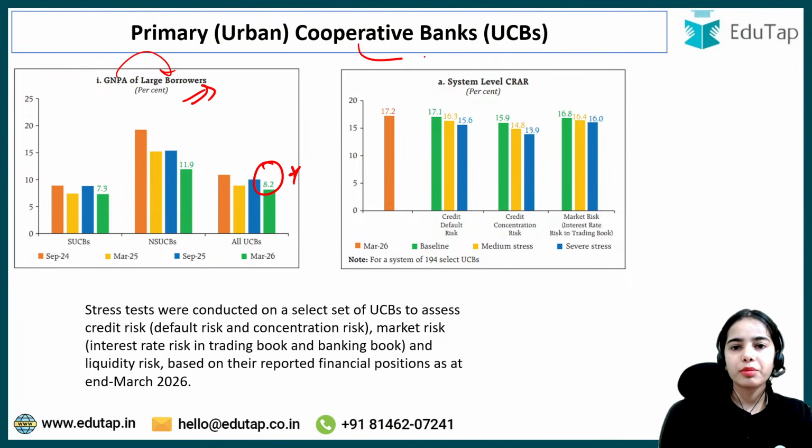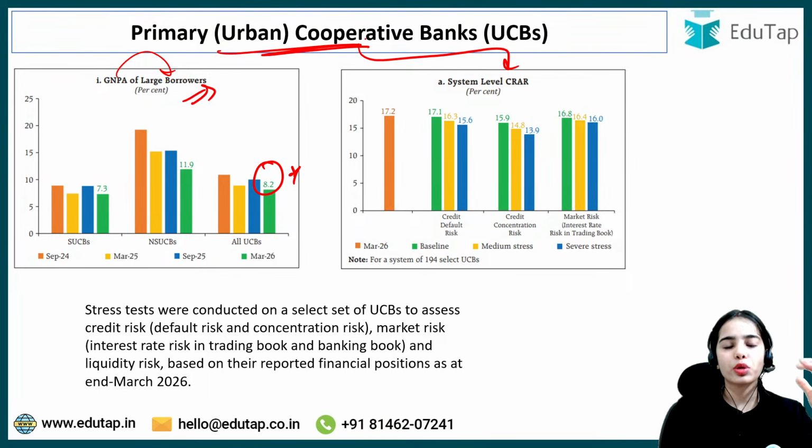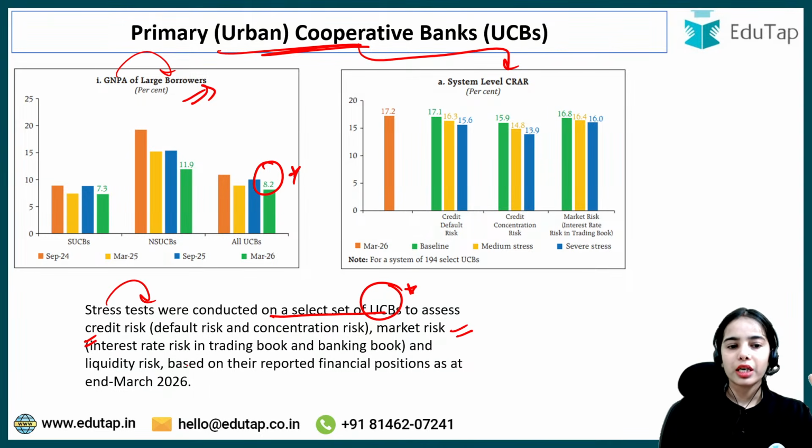Now coming to the system level, the stress test was also done for the primary urban cooperative banks. Stress tests were conducted on a select set of urban cooperative banks to assess credit risk, market risk, liquidity risk, based on their reported financial position as at the end of March 2026.